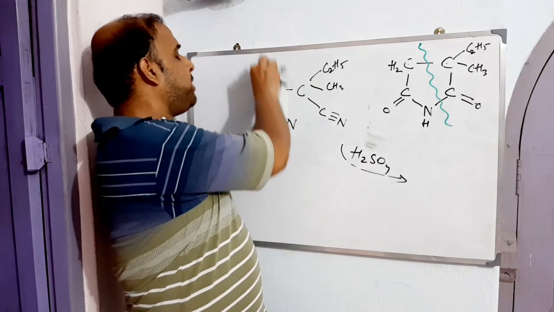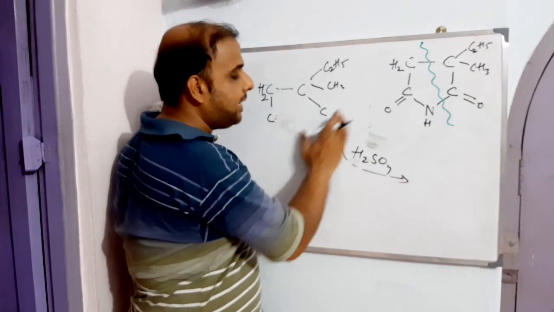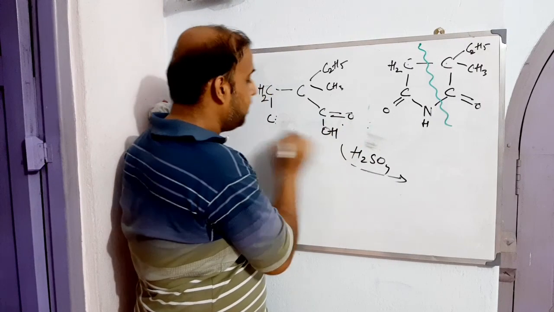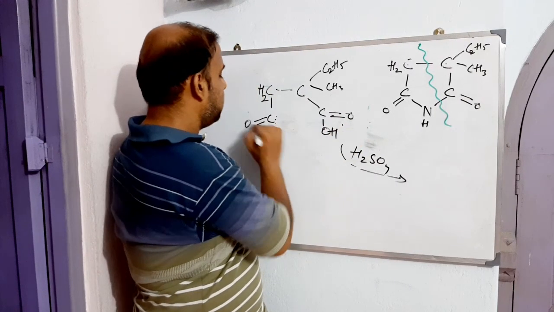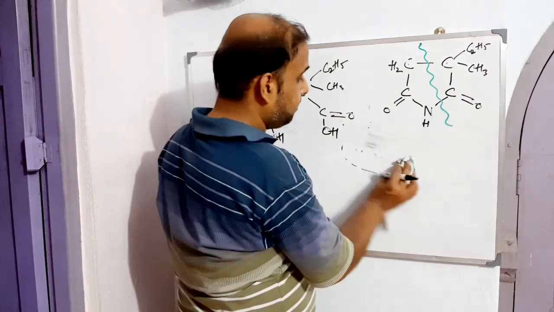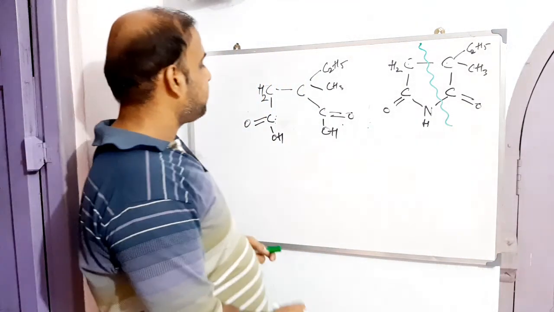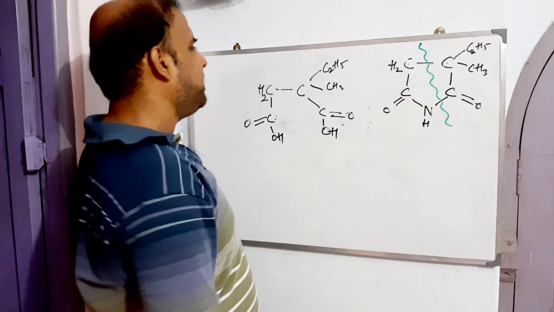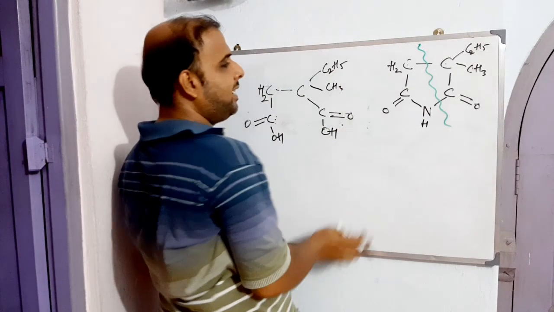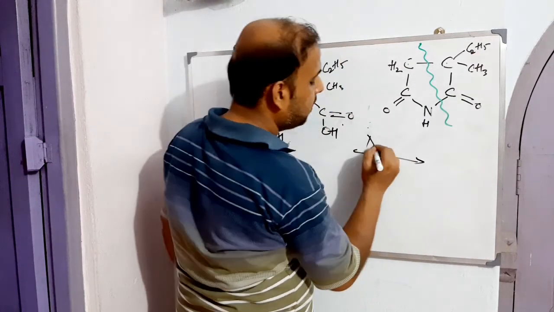If COOC2H5 leaves from here, what is formed here? As I said, in the presence of H2SO4, both cyano groups have been converted to COOH, right? So what next? Next is what is left in the process. See, CH2 became methylene, C methyl ethyl, okay. Then COOH. Now what do you have to do? You only have to treat this with ammonia.